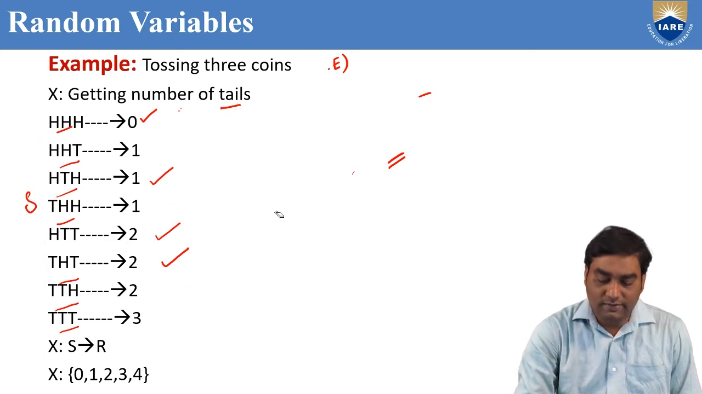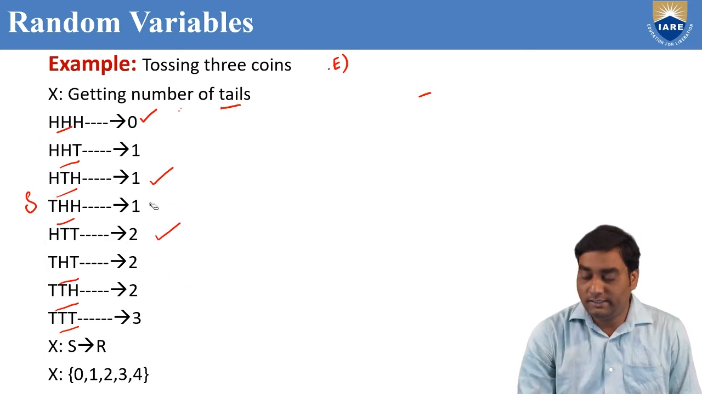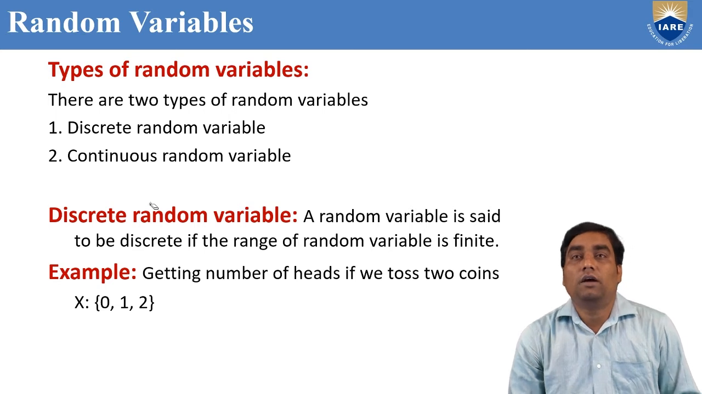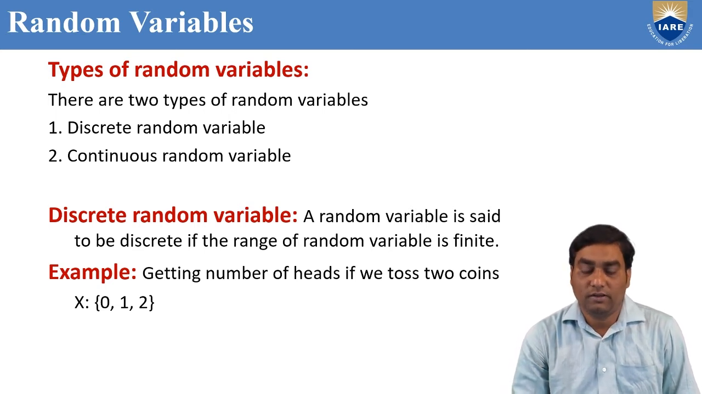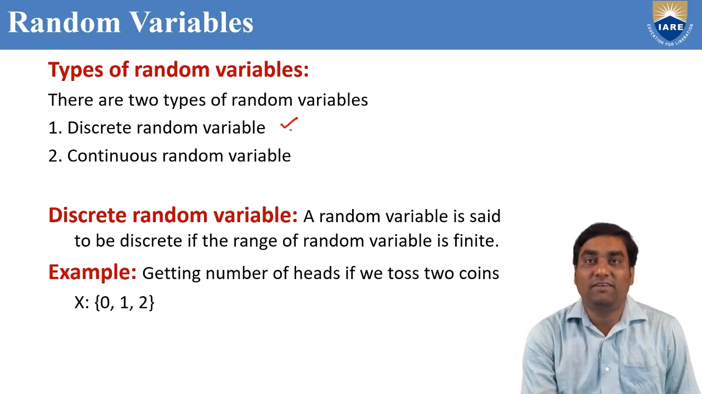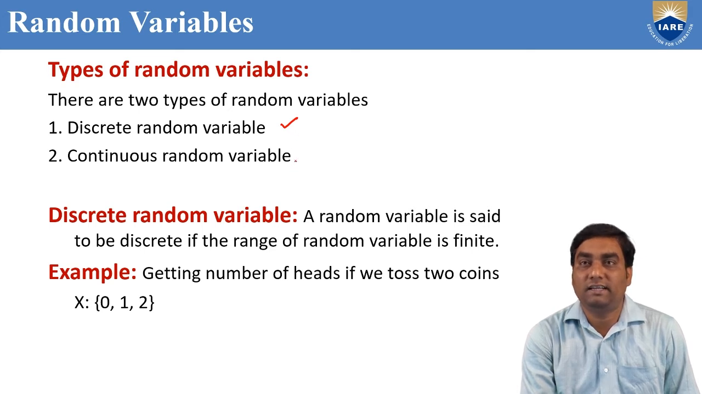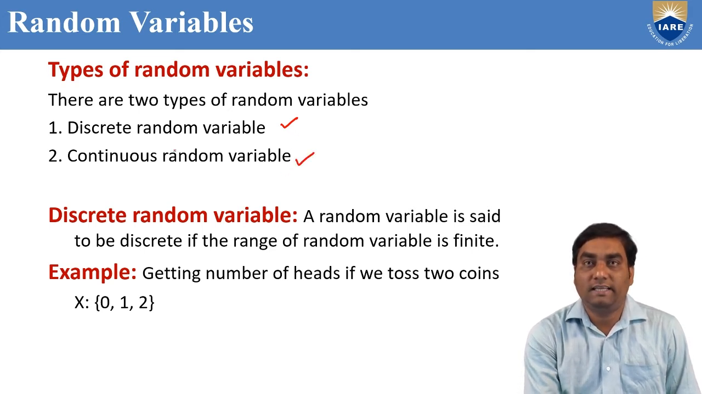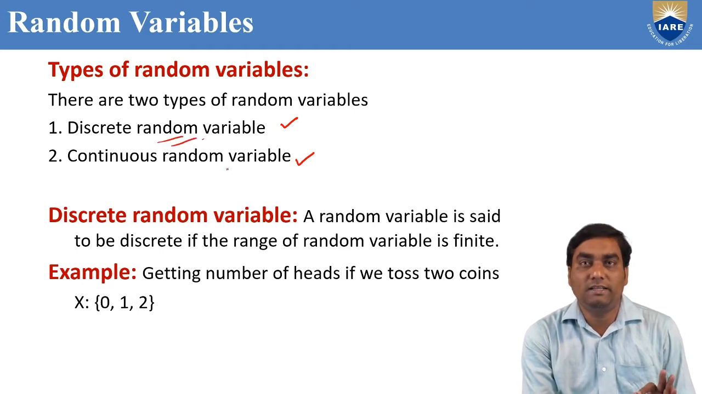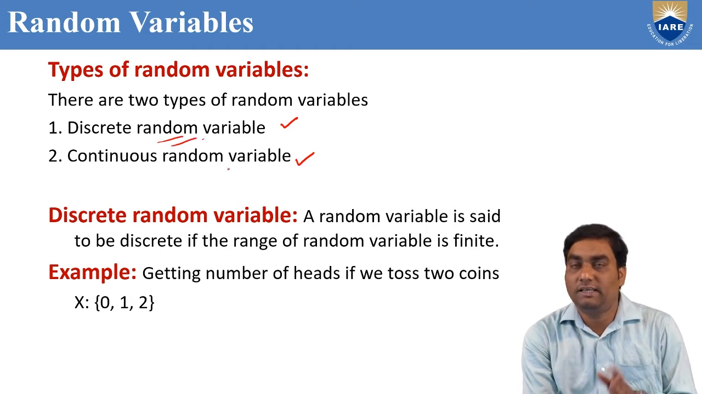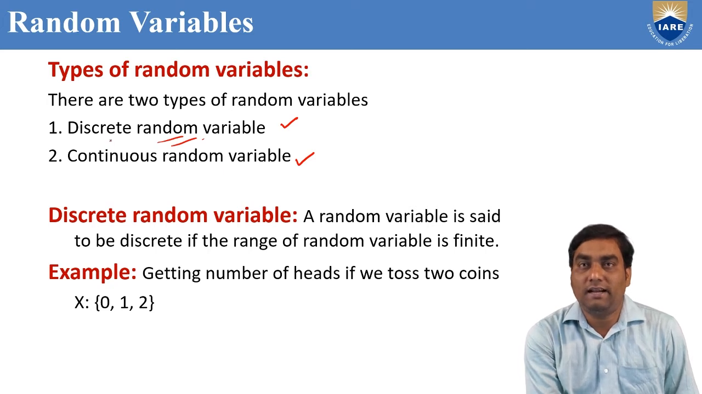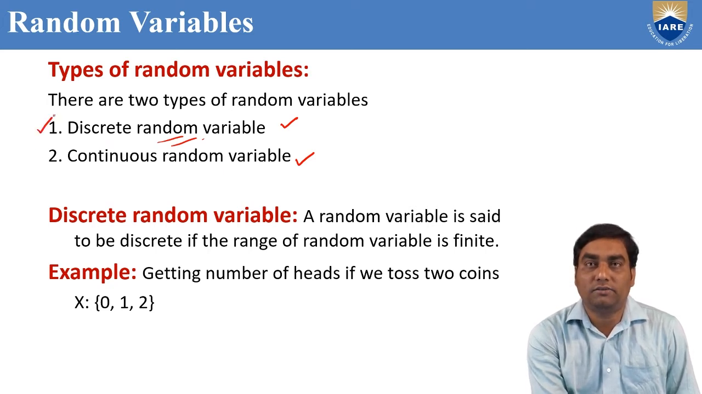This random variable is of two types. One is the discrete random variable and the second is the continuous random variable. As of now, we discussed what a random variable is. A random variable means the sample space associated with real numbers. This random variable is divided into two parts: one is discrete and the second is continuous.